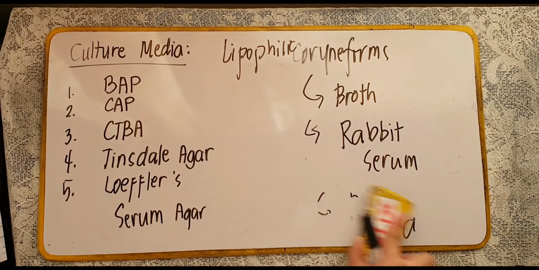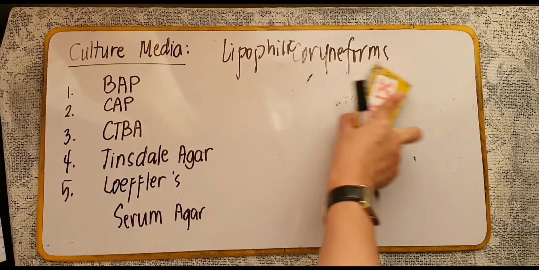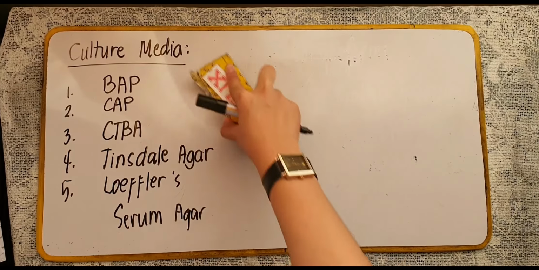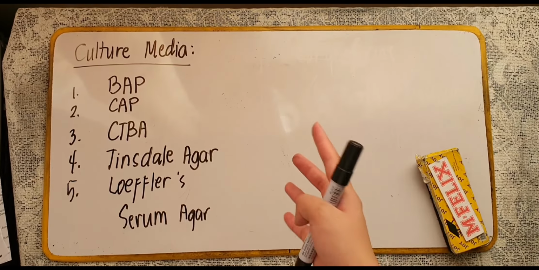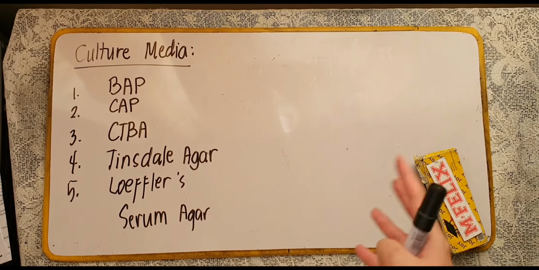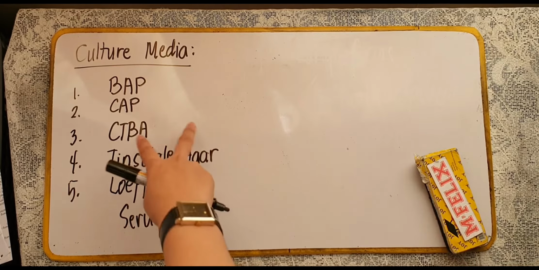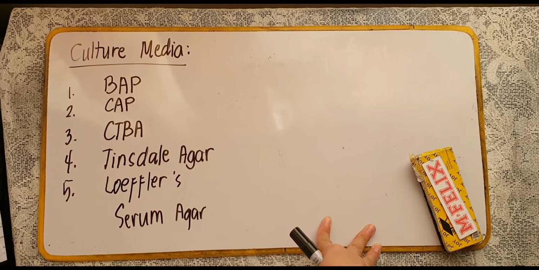Now, for the cultural characteristic of this bacteria, ano-ano yung mga culture media na pwede natin gamitin in order to isolate this organism? Number 1, pwede tayong gumamit ng blood agar plate. Chocolate agar plate also will do. We have your CTBA, which is a selective agar for the isolation of Corynebacteria.